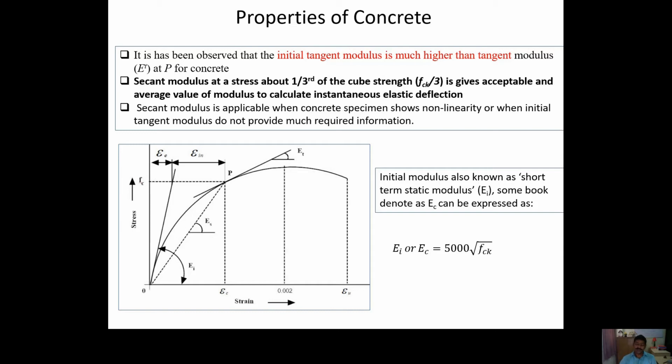So this is the property of the concrete, or you can say there are many moduli: initial tangent modulus, secant modulus, and the tangent modulus, and from there we will choose the initial tangent modulus for our concrete design purpose, and the value of this initial tangent modulus is 5000 root under fck.